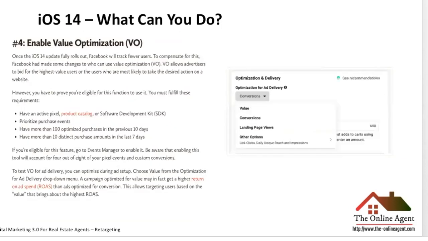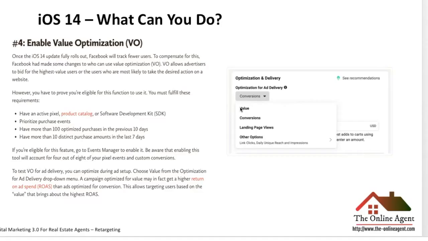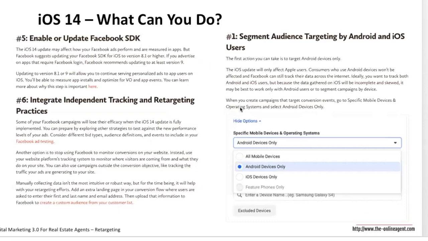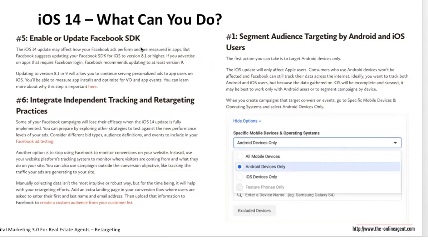This is probably more relevant to shopping than real estate, but if you're not from real estate but another industry like e-commerce, you can do this to enable the value optimization. So when you set up your Facebook ad, instead of going for landing page views, you can choose this value option here for the conversions that have the highest value. Then next thing you can do is you can either enable, if you haven't done it so, or update, if you've done it before but it's quite old, your Facebook SDK, so that Facebook can get better data.